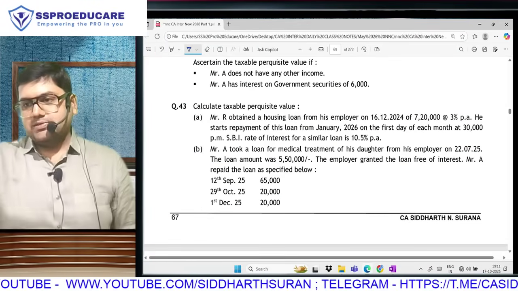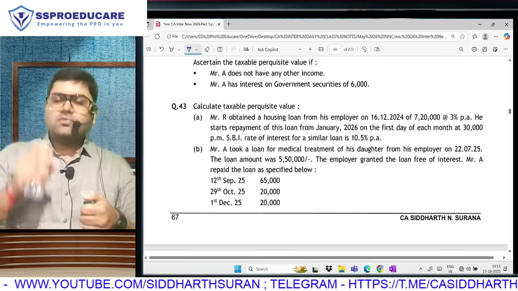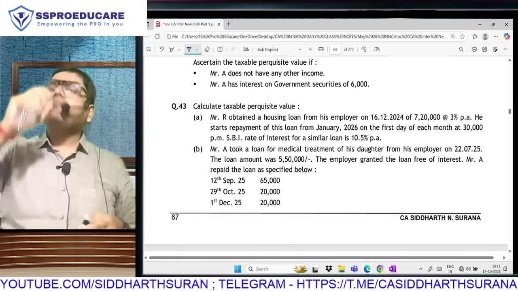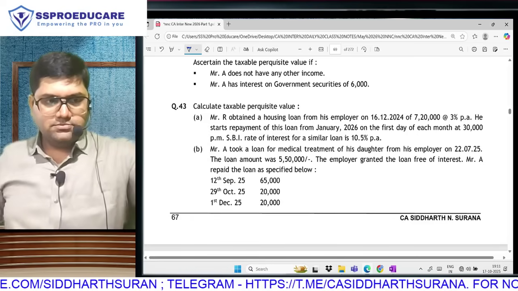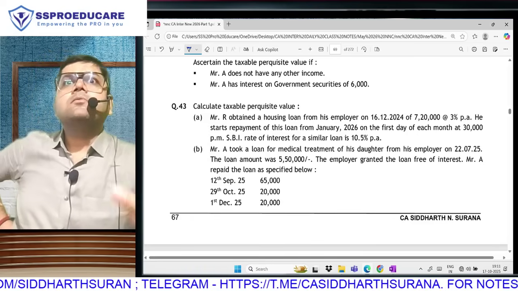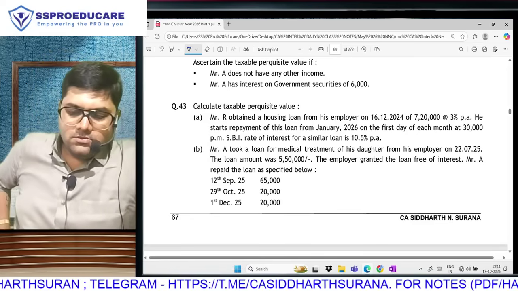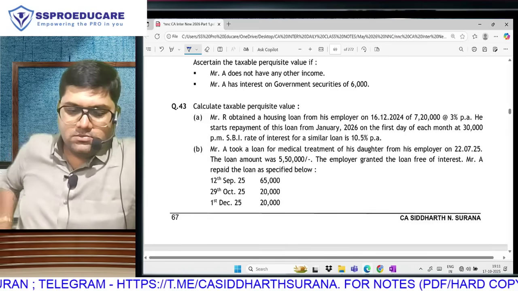A only, please. Calculate taxable perquisite value. Mr. R obtained a housing loan from his employer on 16 December 2024 of 7,20,000 at the rate of 3% per annum. He starts repayment of this loan from January 2026 on the first day of each month at 30,000 per month. SBI rate of interest for a similar loan is 10.5%.